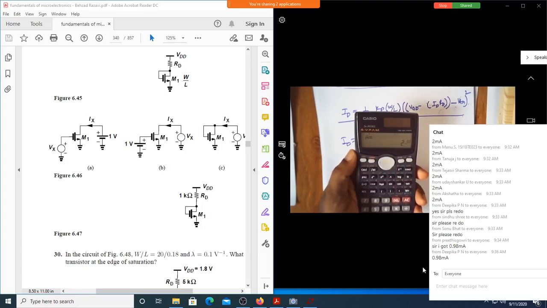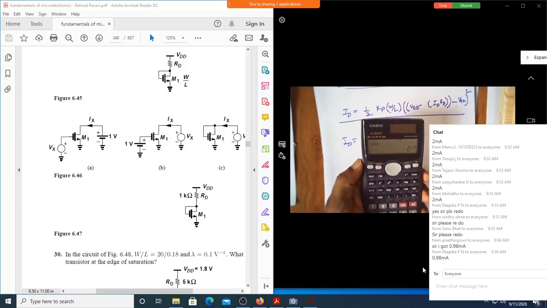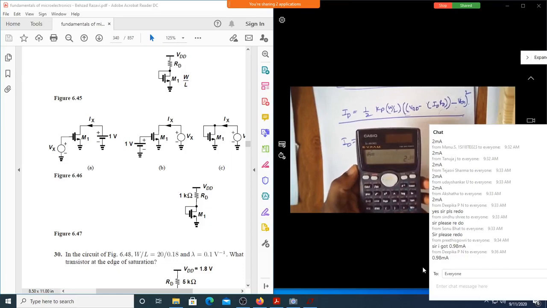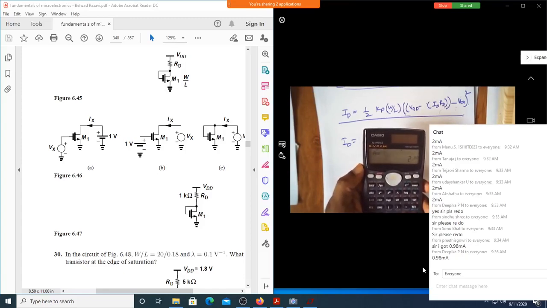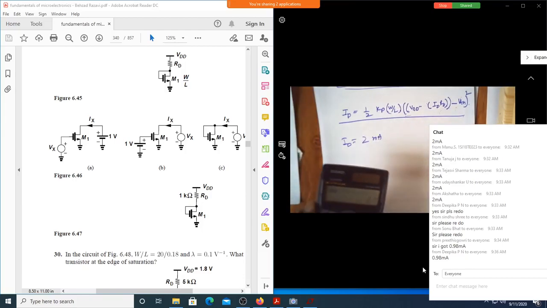I have one answer as 2 milliampere which I'm getting. Some of you are getting 0.98. Let us see why we are getting two answers. We are not going to the problem now. We are actually in the mathematical part of it. We didn't go to the circuit at all, so we are not saying whether 2 is correct or 0.98 is correct. First we are verifying why we are getting two different answers.